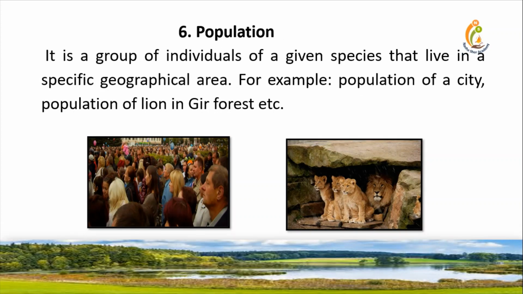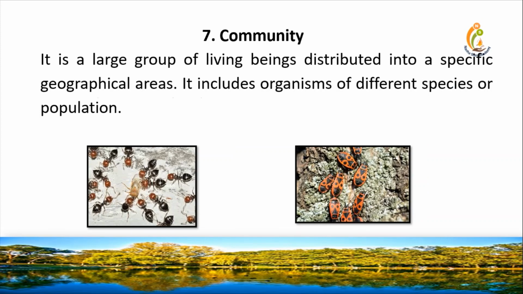Population. It is a group of individuals of a given species that live in a specific geographical area. For example, population of a city, population of lion in Gir forest, etc. Community. It is a large group of living beings distributed into a specific geographical area. It includes organisms of different species or populations.